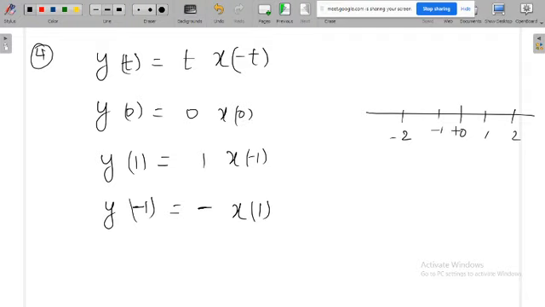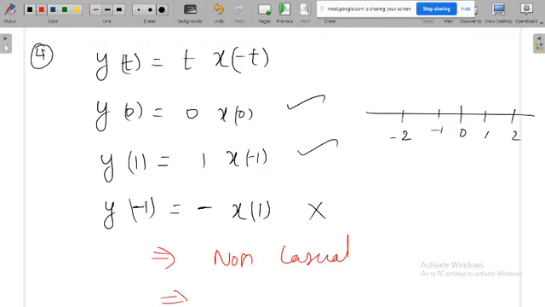Now y of 0 depends on x of 0, so this is okay. y of 1 depends on x of minus 1, this is also okay. y of minus 1 depends on x of 1, but this is not okay. So that's why this is a non-causal system and also a dynamic system.